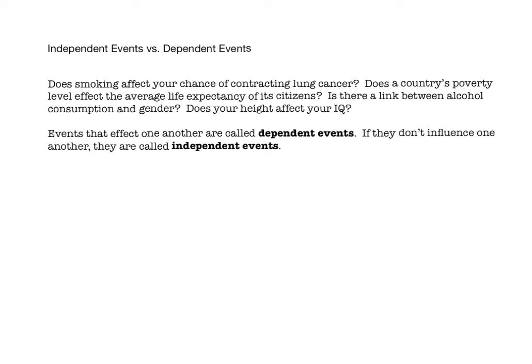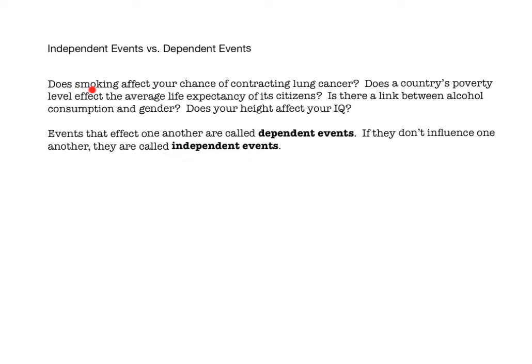Now that we've covered some basics of probability, we want to look at the issue of whether two events are independent or dependent. Does smoking affect your chance of contracting lung cancer? Does a country's poverty level affect the average life expectancy of its citizens? Is there a link between alcohol consumption and gender? And does your height affect your IQ? For all of these questions, if the two variables affect one another, then those are called dependent events. If they do not influence one another, they are called independent events.